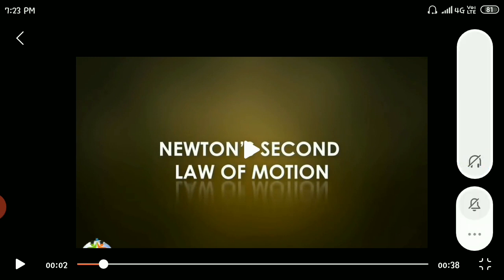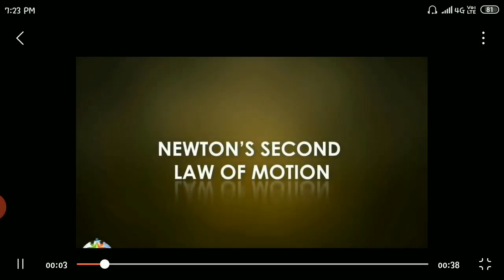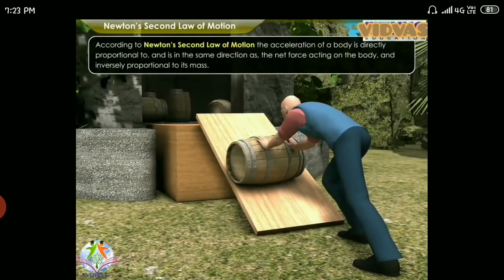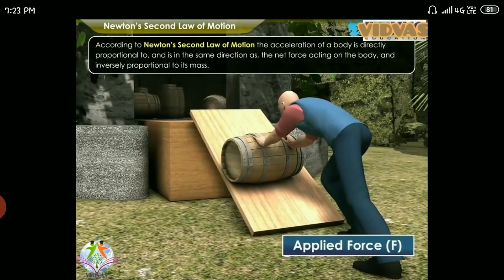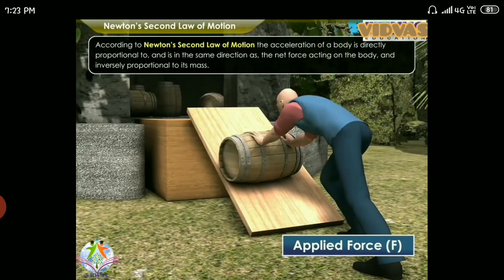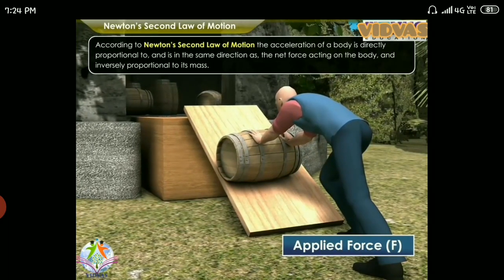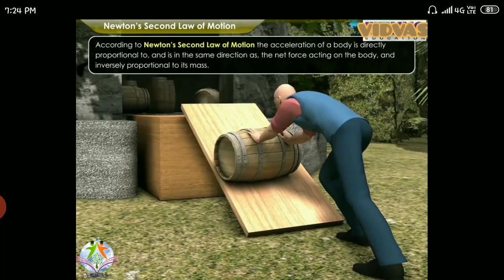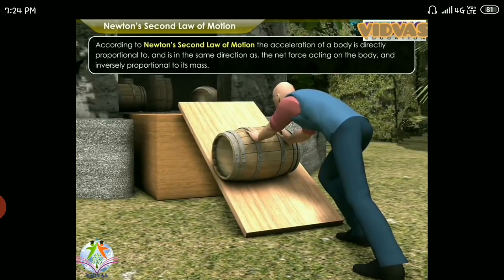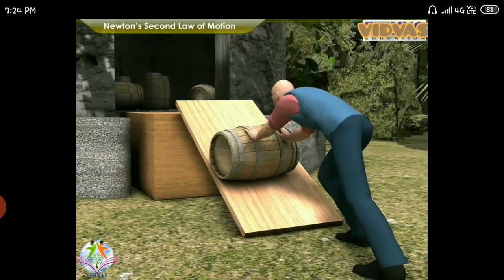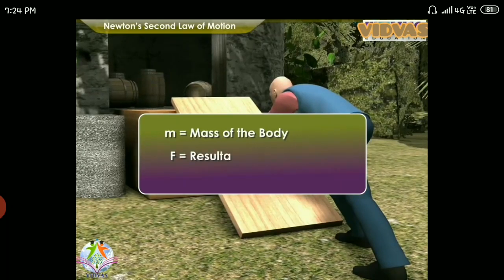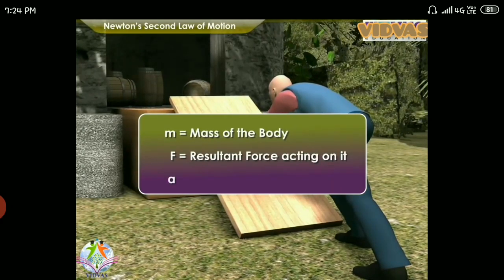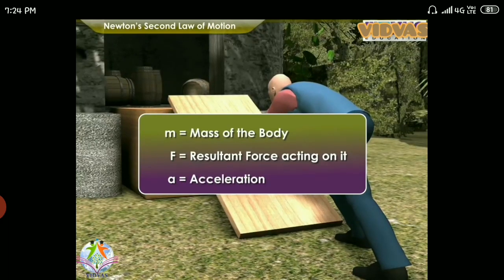So here in this video I am going to show you what Newton's second law of motion is. On the screen you can see the definition of Newton's second law of motion and a picture where a person is going to roll a heavy weighted object upwards. That means he is going to apply some force. On application of this force, he wants to accelerate that barrel upwards, so he applies the force in the upward direction. If you want a high acceleration, then he needs to produce high force. So that is Newton's second law of motion.